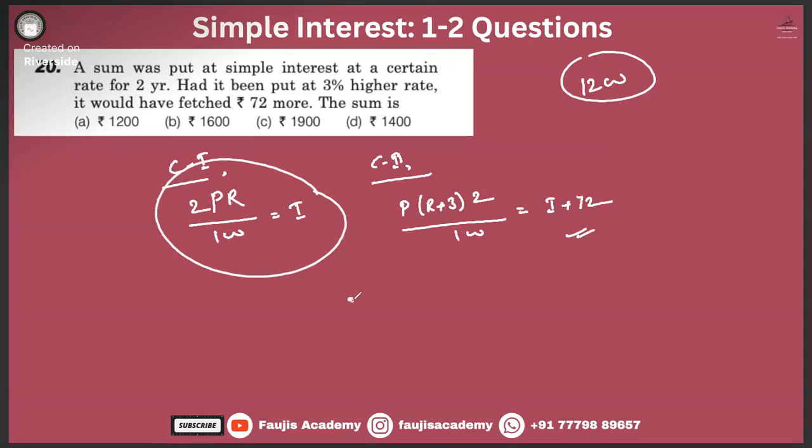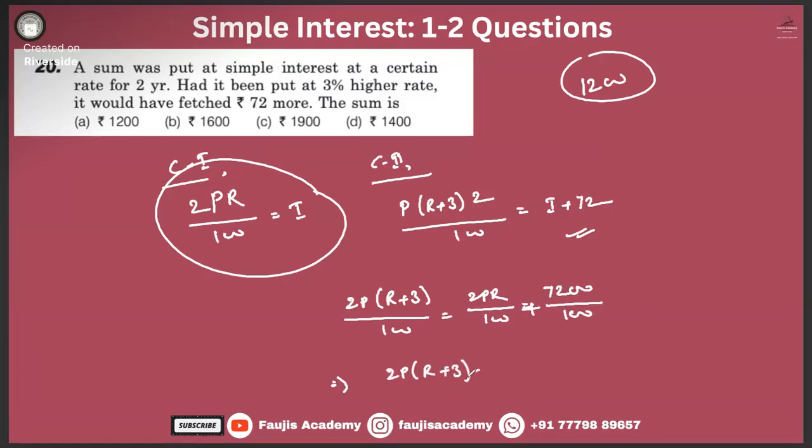So that means 2PR plus 3 divided by 100 is equal to 2PR by 100 plus 7200 by 100, right? 2PR plus 3 is equal to 2PR plus 7200, right?